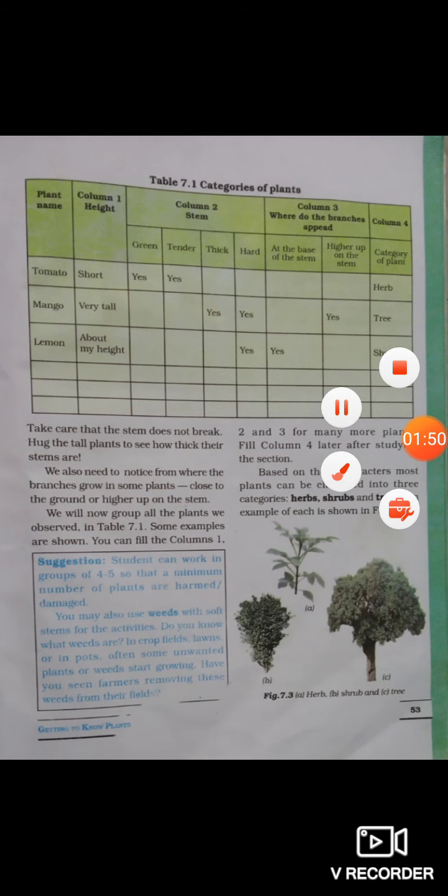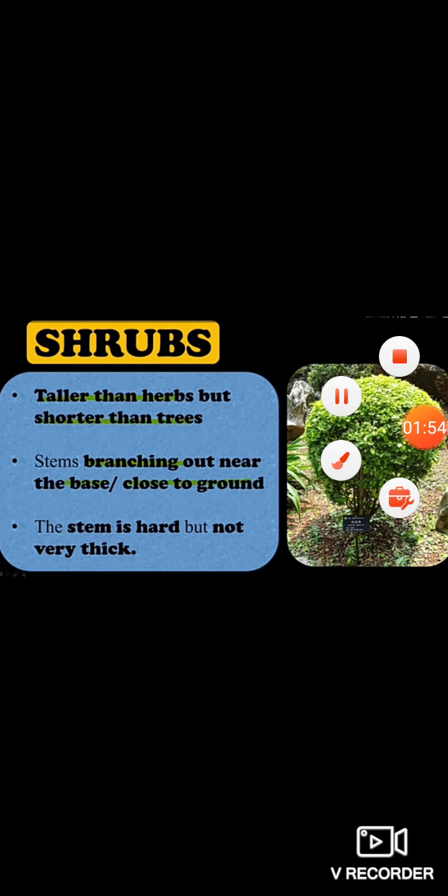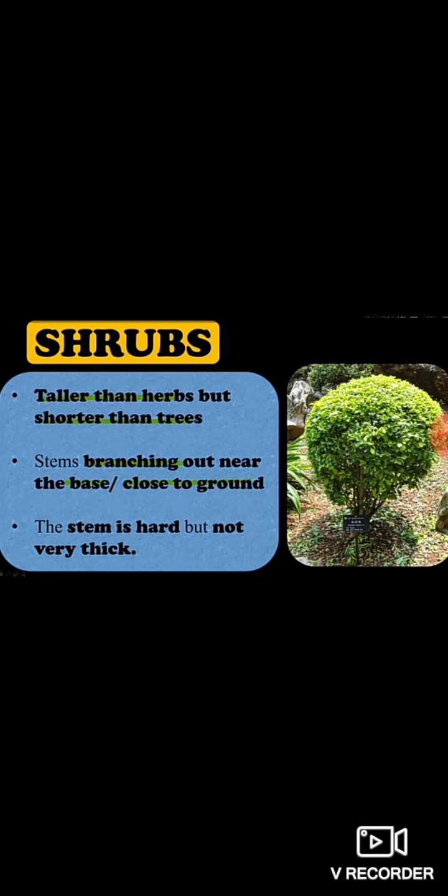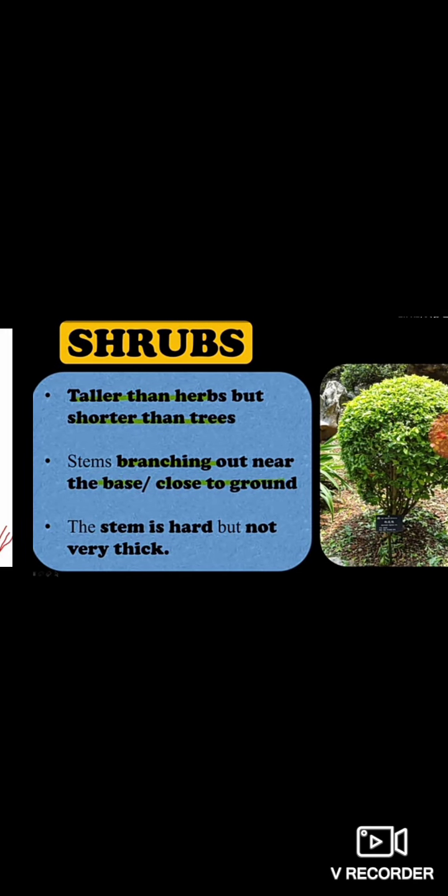Alright. We will now study about shrubs. So shrubs are taller than herbs but shorter than trees. And branching in shrubs starts near the base or close to the ground. As you can see in the picture, the branching is starting near the base. The stem is hard but not very thick. Like the stem of the tree, it's hard but not very thick like the tree.